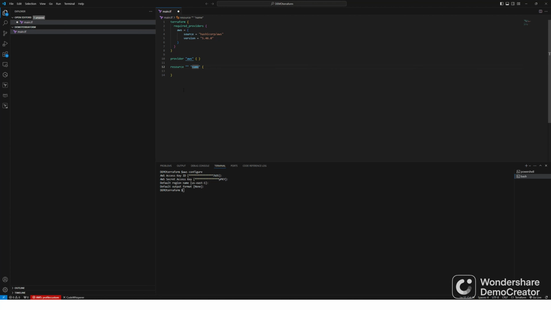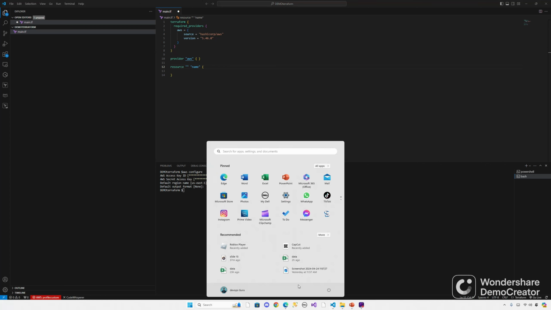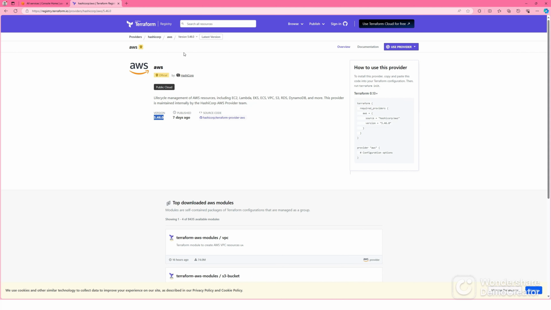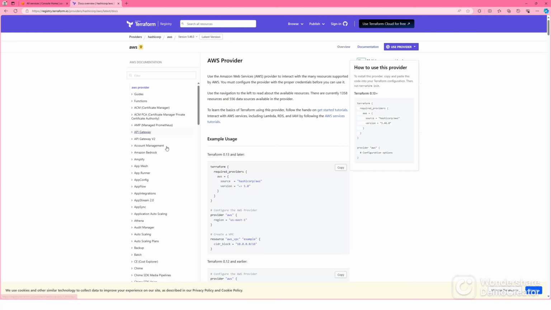Okay, now let's go to the resource part. The resource part starts with the resource keyword followed by the resource type. For the resource type, you go to documentation and get that resource type, which is aws_vpc. So let's go to documentation. Type VPC.